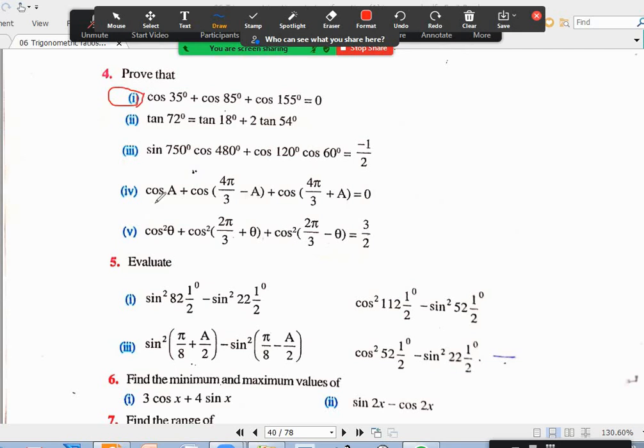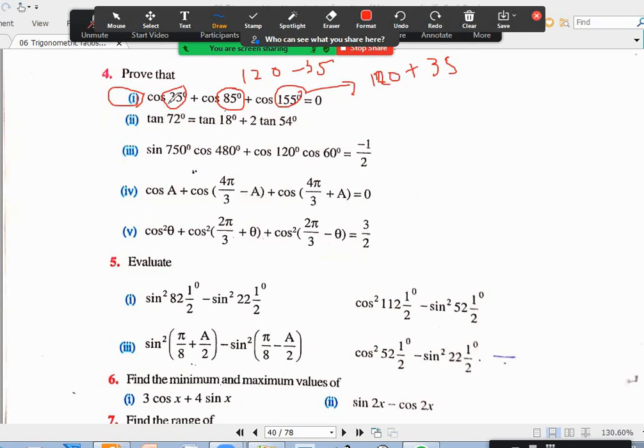Okay. You have to see some connection between the angles. One important thing as we go further: when you get angles, you should see if there is some kind of pattern. This is 35. This 85 you should write as 120 minus 35. And this 155 you should write as 120 plus 35.